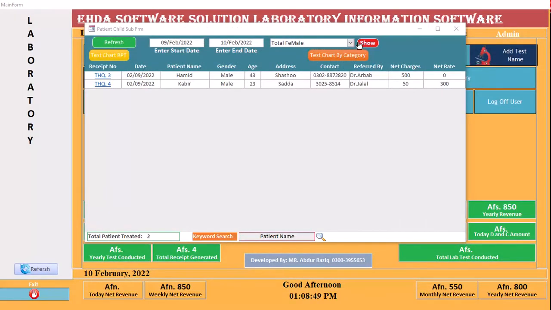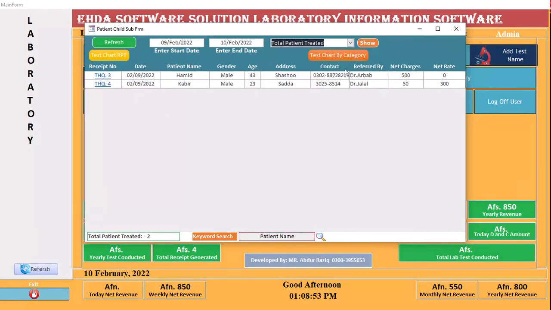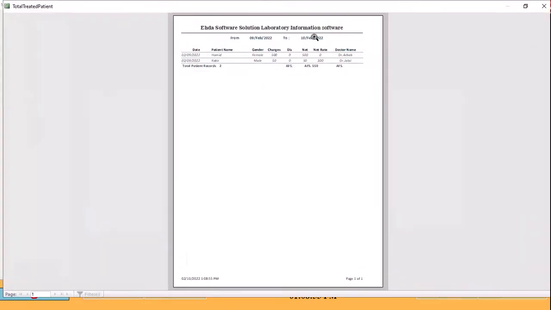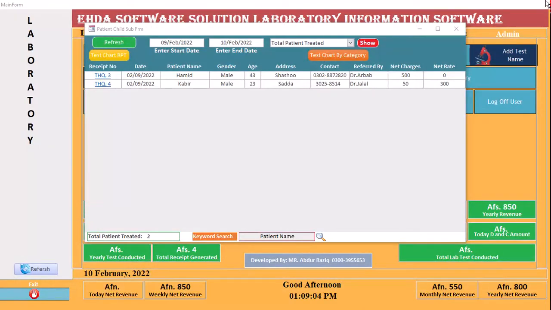Another thing, total patient treated, there are two patients treated. It will show two patients treated. This one is two patients treated. They were treated on 9 February. You can everywhere enter the date, first date and last date, and show the report. It is the easiest way.